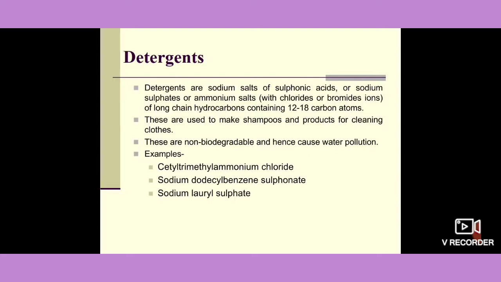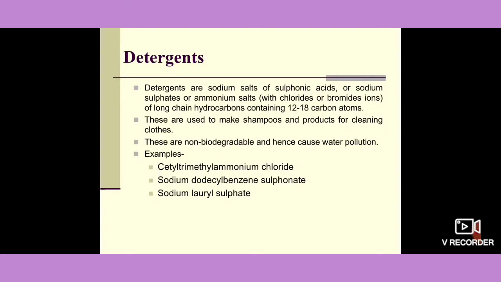These are used to make shampoos and products for cleaning clothes. They are non-biodegradable and therefore cause water pollution. This is one limitation of using detergents.